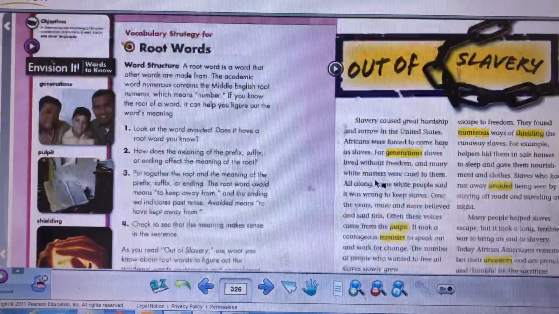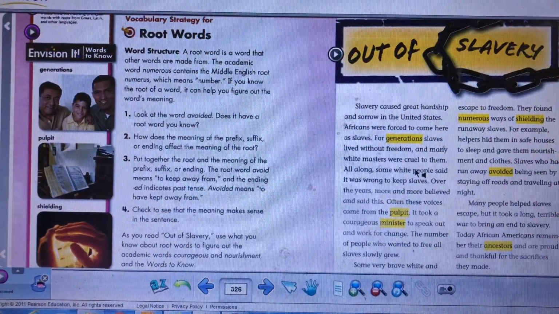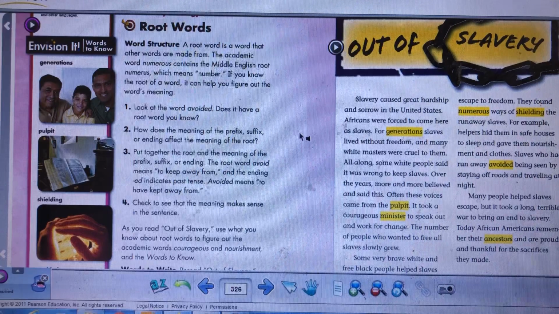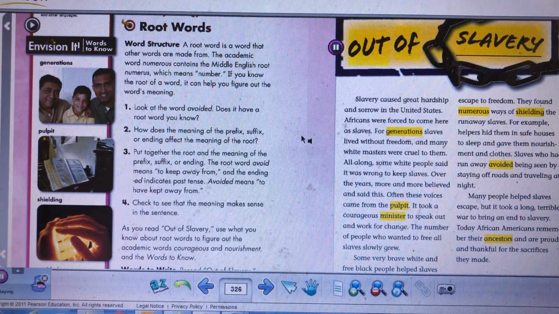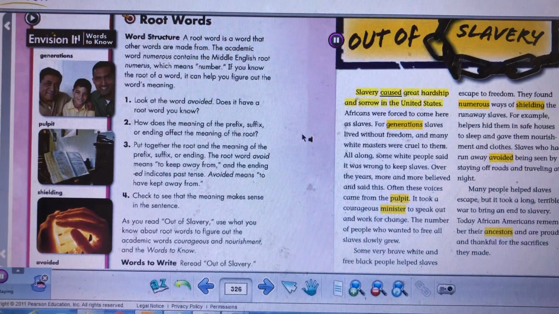Listen to the text on the right and try to understand the words in the context. Listen. Out of slavery. Slavery caused great hardship and sorrow in the United States. Africans were forced to come here as slaves.